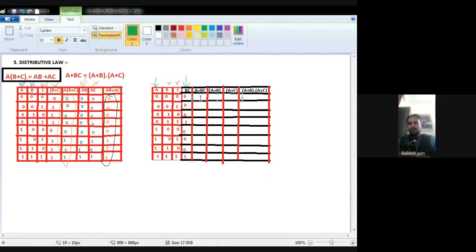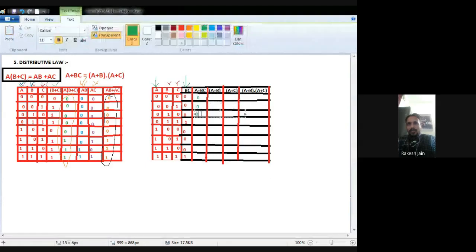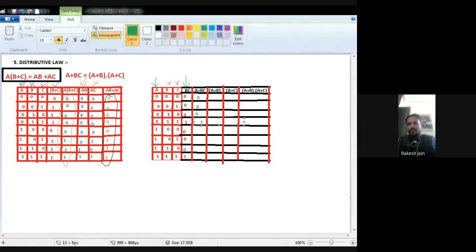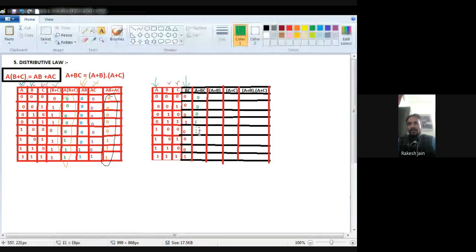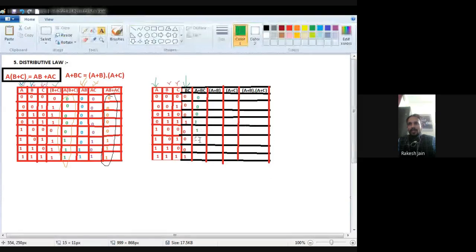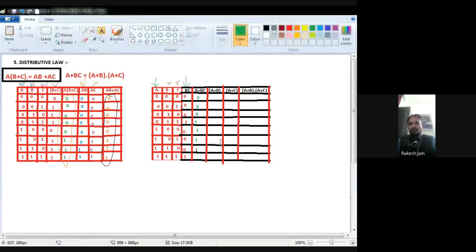Now see, first we require at the LHS side A plus BC, so we require BC. I put a place for BC. Then to perform the LHS I have to do A plus BC, and this will be my LHS.